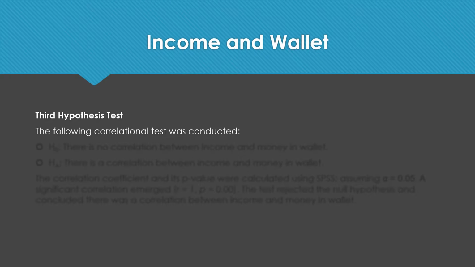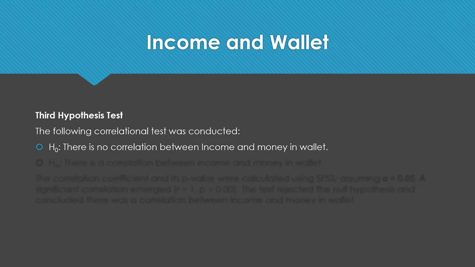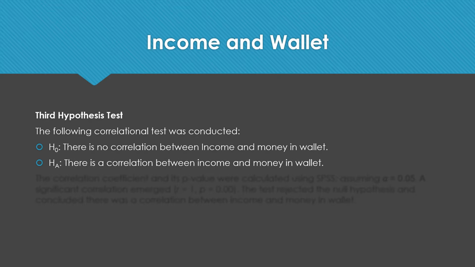The third hypothesis test compared income and the amount of money that people had in their wallets. The null hypothesis for this comparison is there is no correlation between income and money in wallet. The alternative hypothesis is there is a correlation between income and money in wallet.